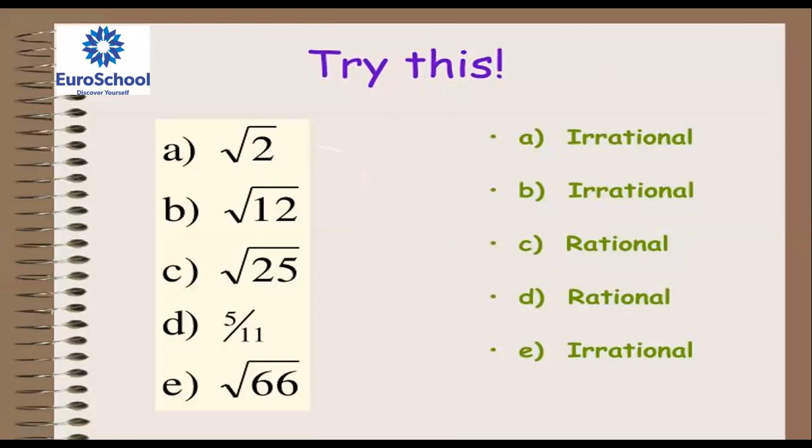Root 64 is 8, so we can express it as 8. But 66, no. Only perfect square numbers are rational, the remaining are not. Root 100, we can express as 10. Shivina, clear? Pavani, clear?